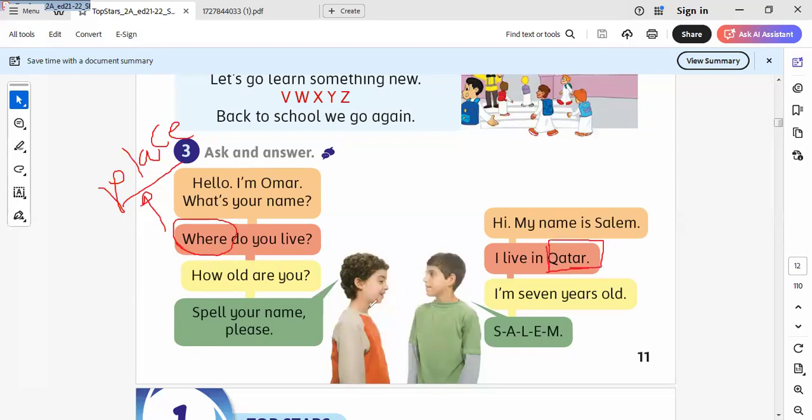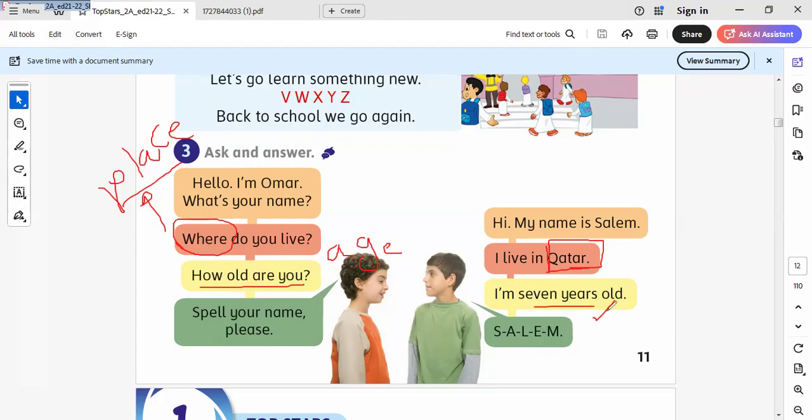You live in Qatar. Here is, how old are you? Here I ask about age. So the answer will be I'm 7 years old, I'm 9 years old, I'm 10 years old. I say the number of my age.